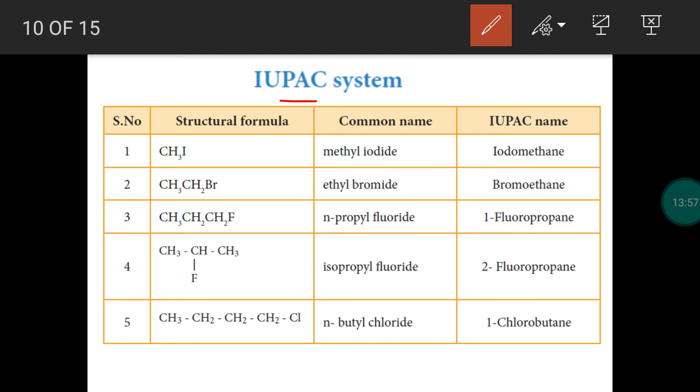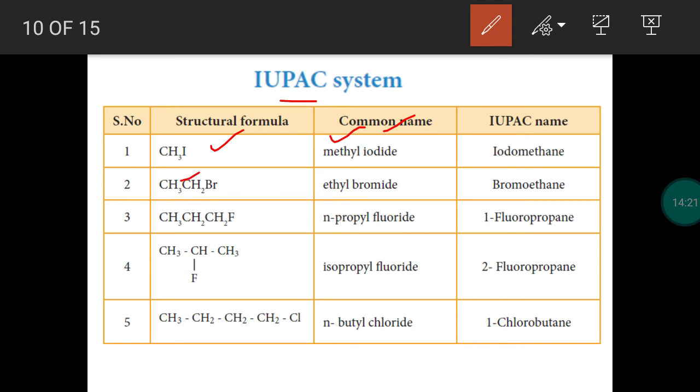So many examples have been given. One by one we will complete them. So first we complete the common name. So what is the general common name? Alkyl halide. Take the first one. We have a methyl group and iodine. So methyl, iodine should be represented as iodide. So the common name is methyl iodide.